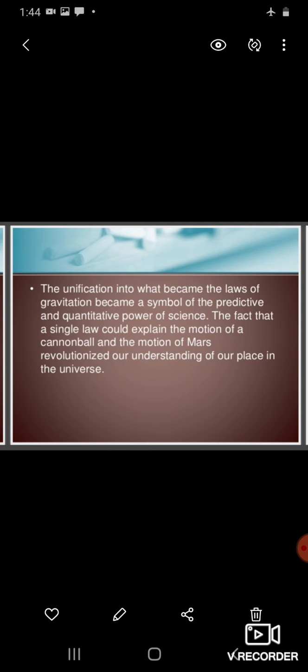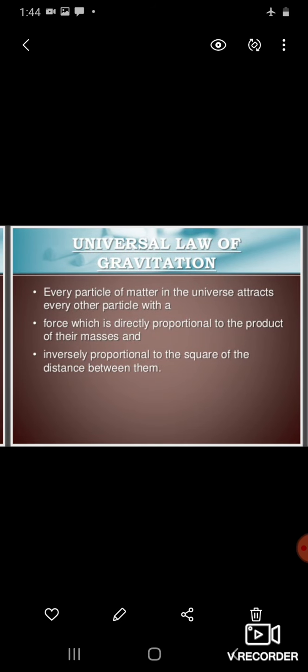The unification into what became the laws of gravitation becomes a symbol of the predictive and quantitative power of science. And this law explains the motion of Mars, the motion of planets. And what is this law?